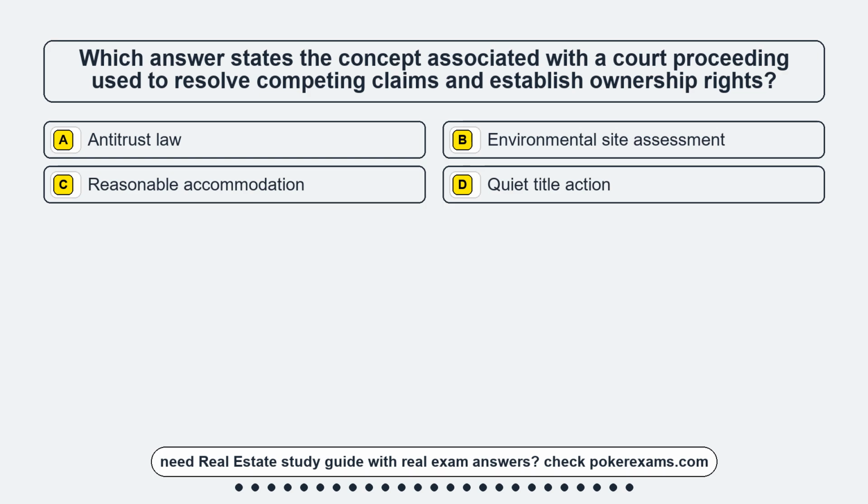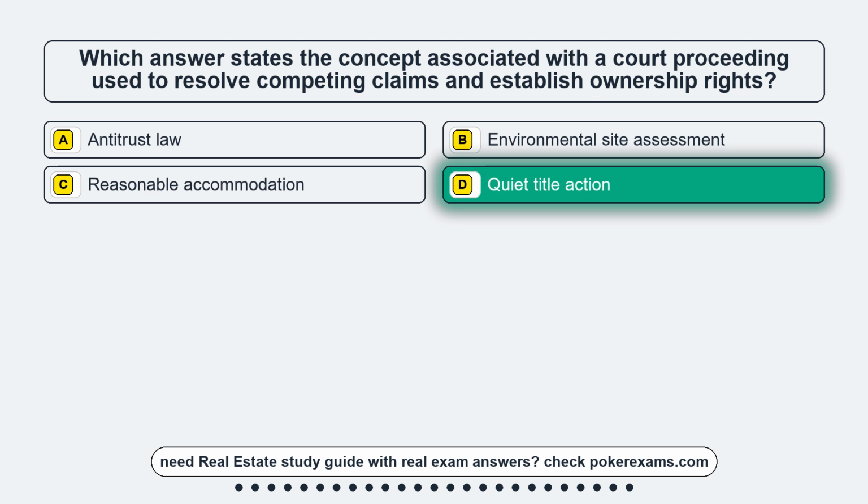Question 3. Which answer states the concept associated with a court proceeding used to resolve competing claims and establish ownership rights? Option A, antitrust law. Option B, environmental site assessment. Option C, reasonable accommodation. Option D, quiet title action. The correct answer is option D, quiet title action.